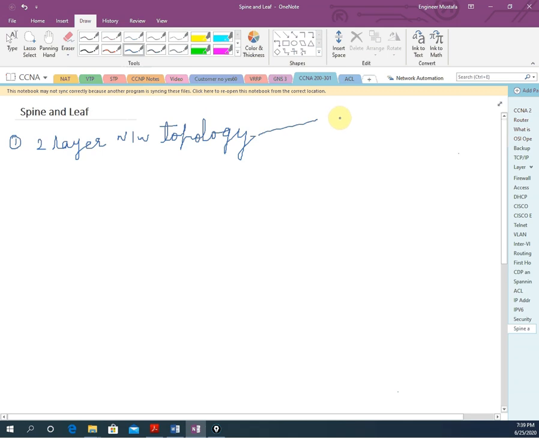We have spine and leaf, so we have spine and leaf switches. As we all are aware about the traditional network, that is 3-tier. If you remember, we have the 3-tier network topology. We already discussed this one. In this we have 3 layers. What layers do we have in this?